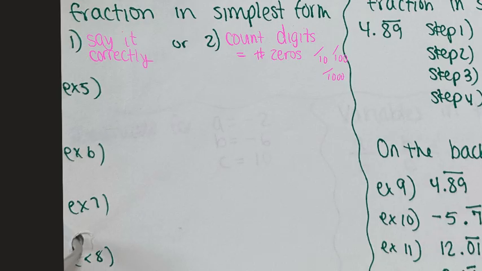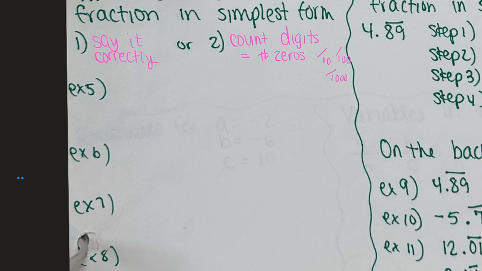Okay, so let's write our first example. Example 5 is going to be this number right here. If I don't say it correctly, 0.07, right? I mean, that's not really correct. We usually say it because it's just fast, 0.07. But let's see if we can say it correctly. Is it 7/10 or 7/100 or 7/1000? 7/100.